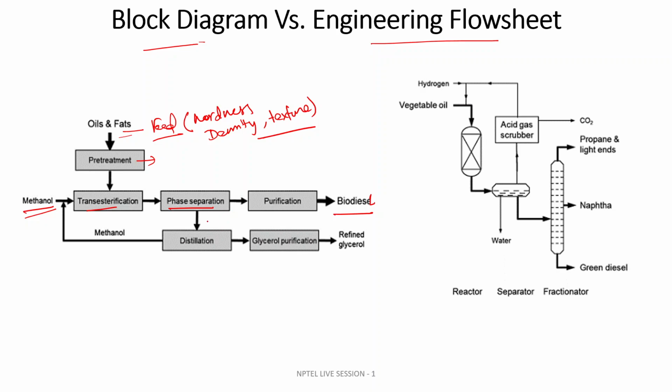After the phase separation, the overflow, the lighter product, will go for purification and produce the biodiesel. This purification and phase separation come under downstream processes, downstream unit operations.